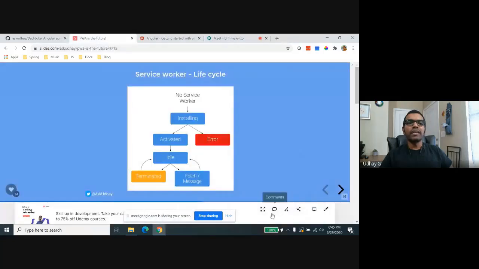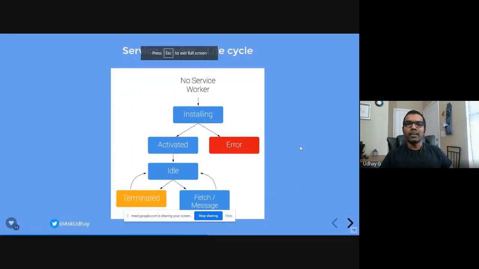This functionality will be taken care of by the service worker that is running in my browser. First, it checks whether the service worker is installed for that specific progressive web app. If it is not installed, it is going to install it. So when I click on the install button, it's actually going to install it, and it will activate the service worker. And when I don't do any job like syncing or nothing, the service worker will be in idle state. And when I want to sync something to and fro between my server and my progressive web app, it's going to fetch the data, right? And when I close the browser, it's going to terminate the service worker.